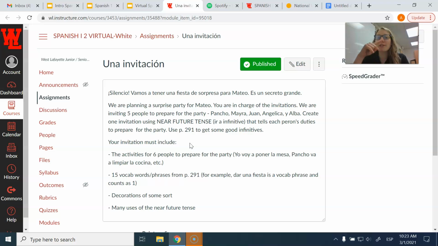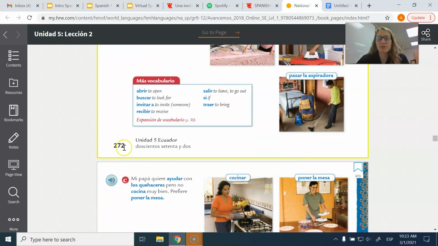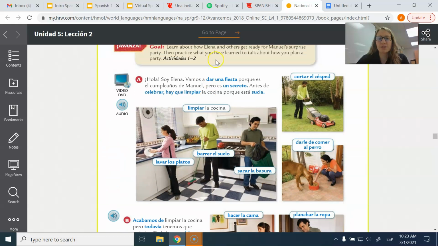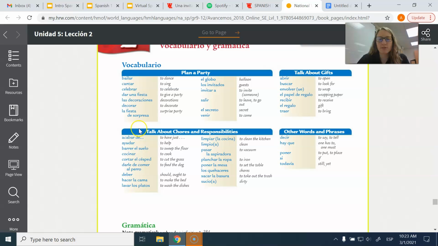So you're going to create one invitation using the near future tense, which is all that we've talked about today, right? Ir a infinitive. That tells each person's duties to prepare for the party. You can use page 291 to get some good infinitives. The page we were just looking at is 272 and 273. But if you go to 291, here's all of them listed out, Spanish and English, so that should be good.